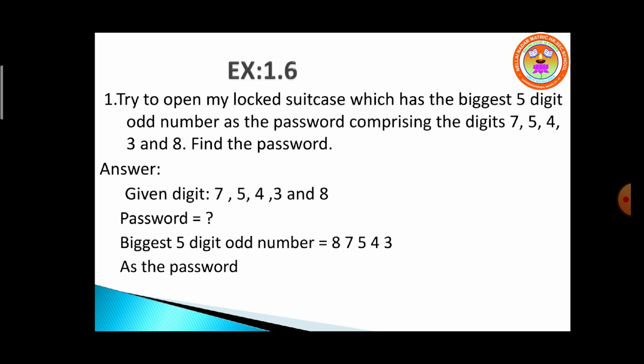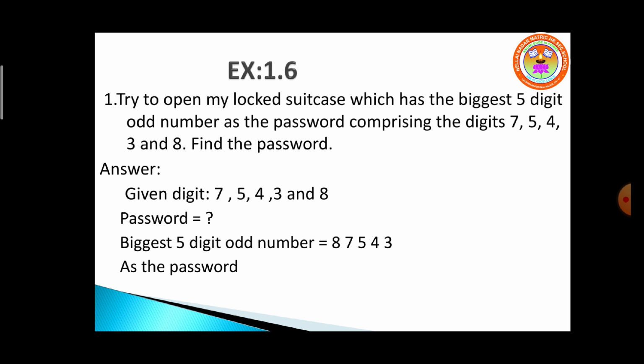Yes. See, the biggest 5-digit odd number. So, in the given digits, you have to arrange the numbers in descending order. What do you mean by descending order? From bigger number to smaller number. Here, what is the bigger number, children? 8. Then 7. Then 5. Then 4. Then 3. So, you have to write like that. Then it is the password of this suitcase. Is it clear?